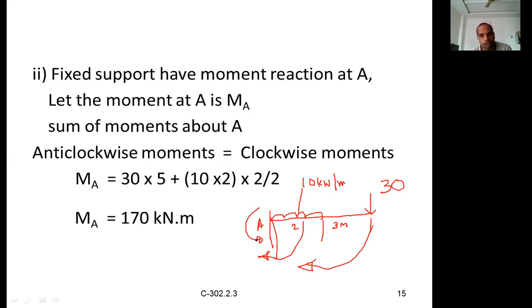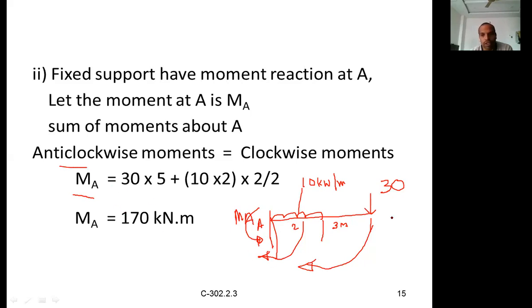Since both are clockwise, your reaction in the form of moment shall be in the opposite direction, against the direction of the clock. That is MA. So MA is anti-clockwise, and these two are clockwise.